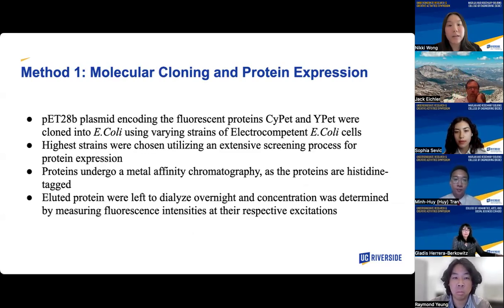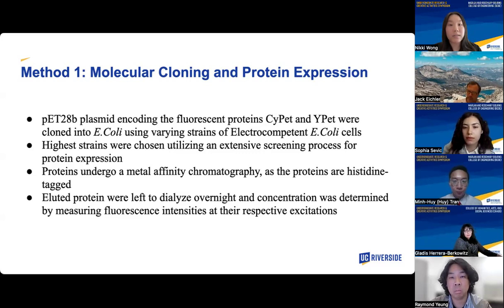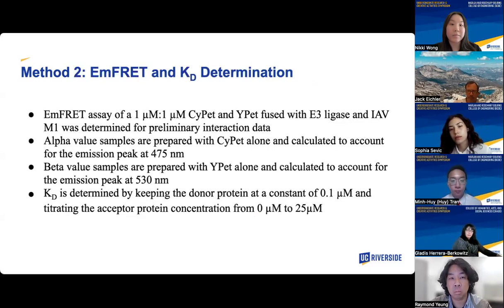Then the proteins underwent metal affinity chromatography as the proteins were histidine tagged and exhibited a high affinity for nickel. So using nickel beads and wash buffers, our desired protein was acquired, and high concentrations of imidazole were used to release the His-tagged protein by competitive inhibition. Then the eluted proteins were left to dialyze overnight to remove small unwanted compounds from the macromolecules, and the concentration was determined by measuring the fluorescence intensities at their respective excitations.